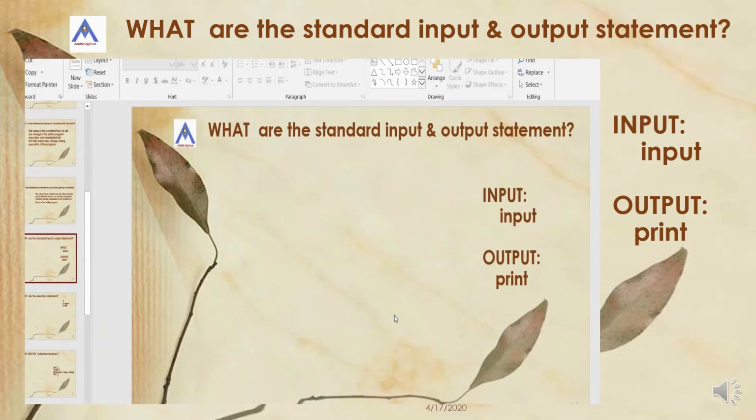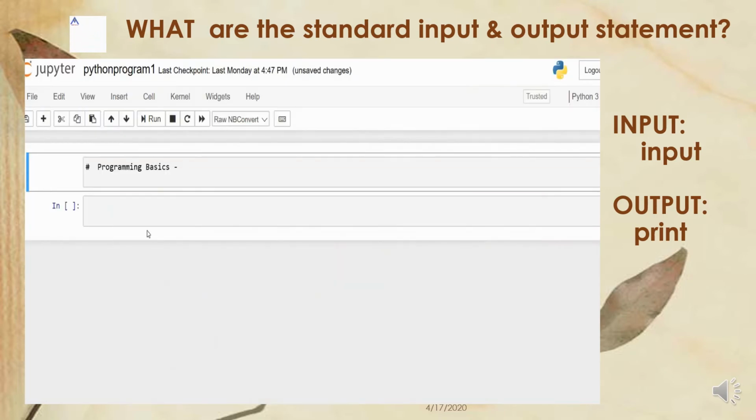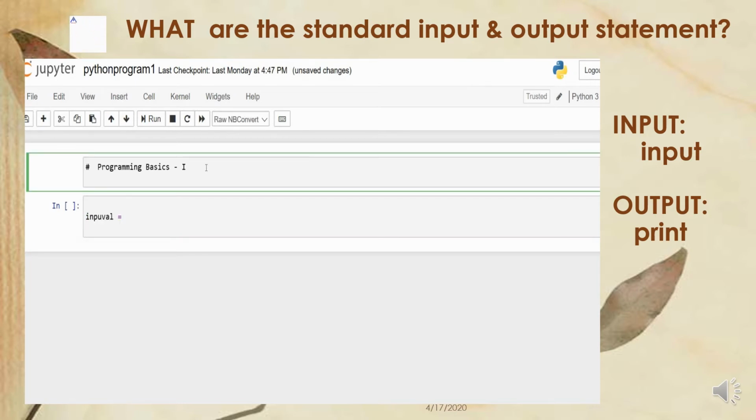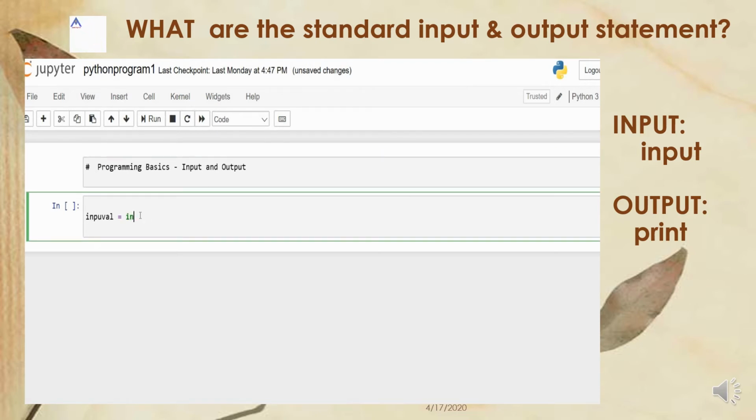So in this slide, let us discuss the standard input and output statement, one each. With a simple example, let us write this program. Suppose I am writing input value equal to... First let us see the input statement, then let us see the output statement. First input value, the statement is here: input, enter value.